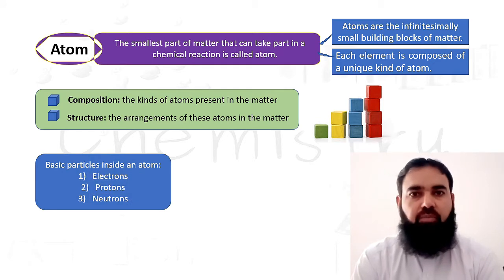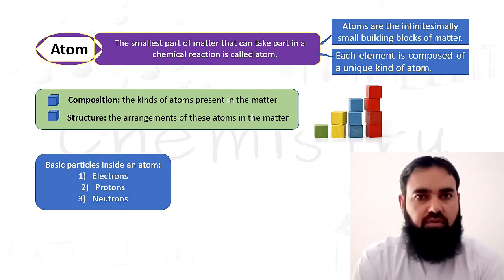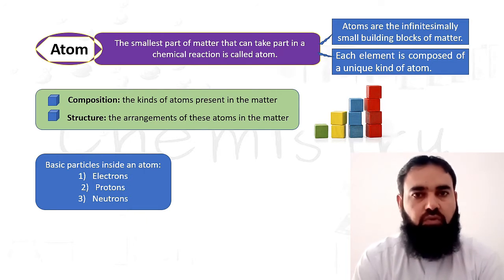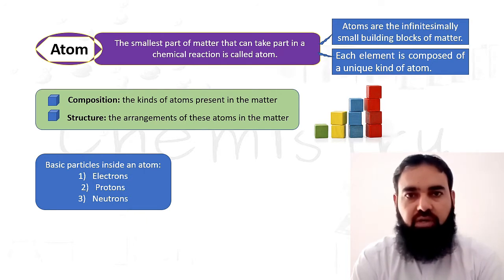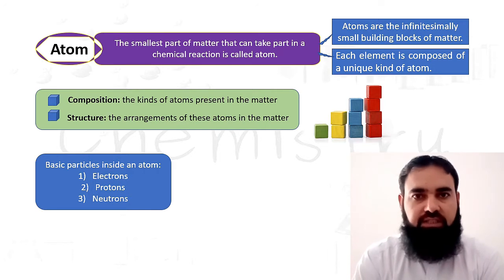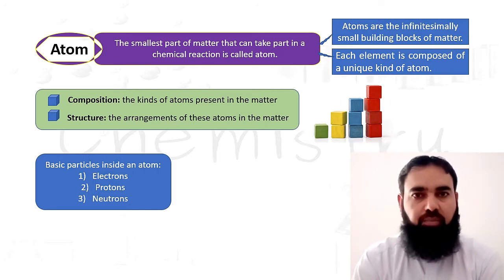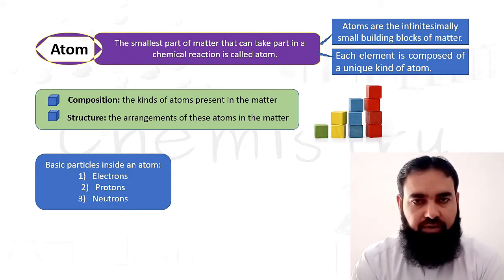Up till now we have discovered so many subatomic particles, but among them electrons, protons and neutrons are very important. And apart from these, there are so many other subatomic particles.